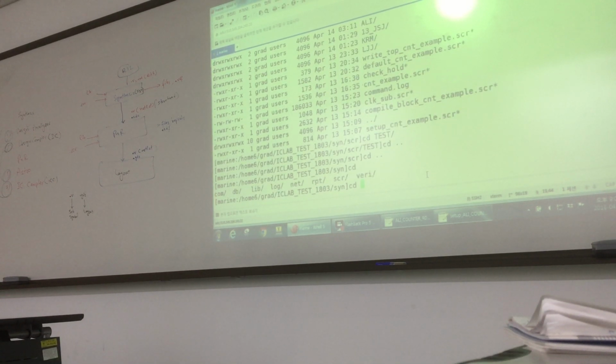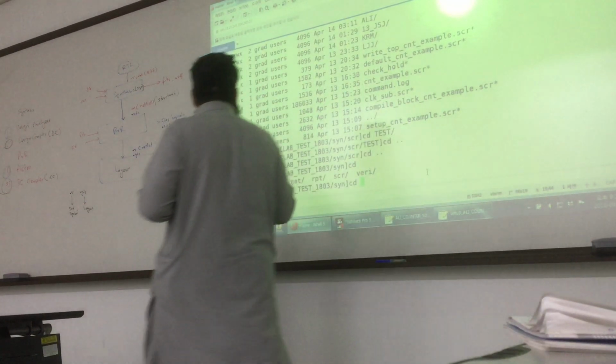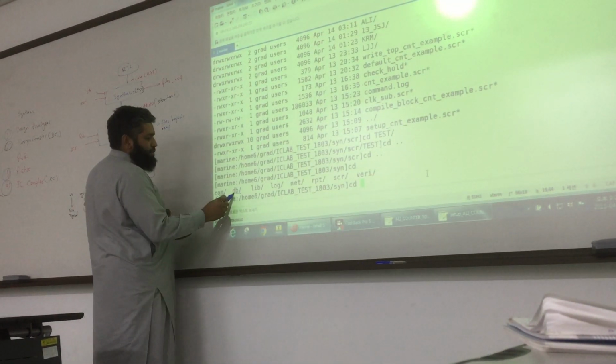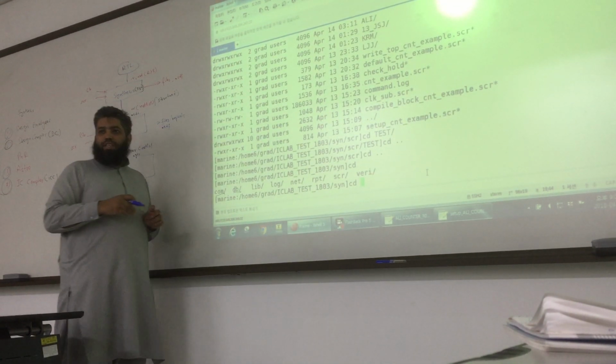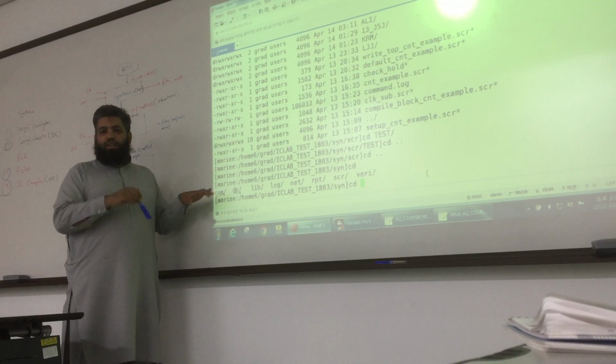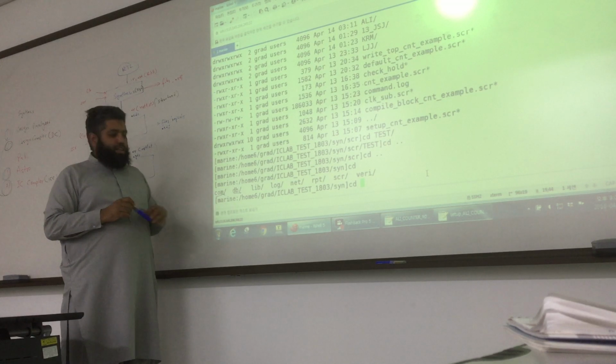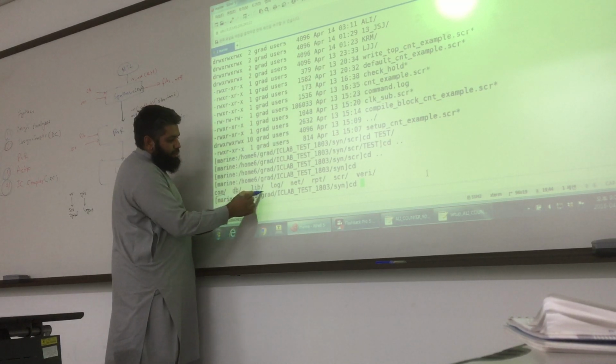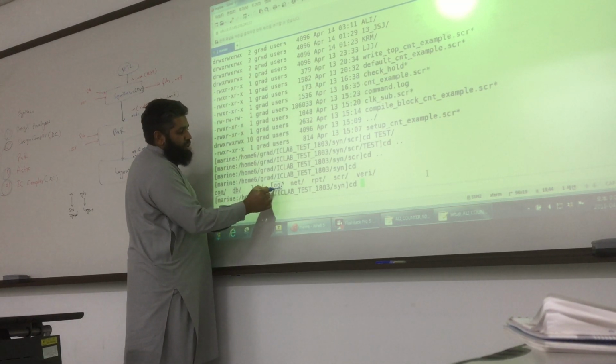Yes, in synthesis there are folders, these folders. You see, they are very important. This one, DB, has a database. If you see the script, you will find the references here. Our design is here, and these are the libraries. This is the log.